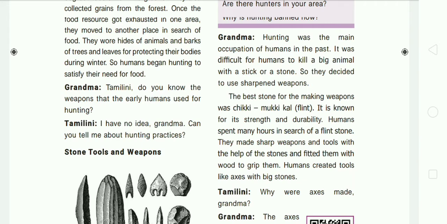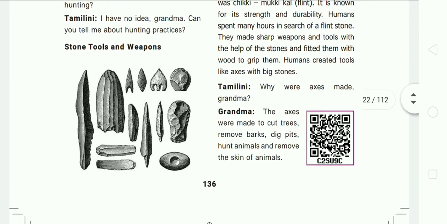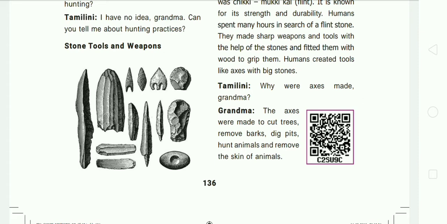Then Tamilini asked, why were axes made, grandma? She explained that the axes were made to cut trees, remove bogs, dig pits, hunt animals, and also to remove the skin of the animals. Do you know what is meant by pits? It is a hollow or depression. These axes were also used to hunt animals and to remove the skin of the animals.